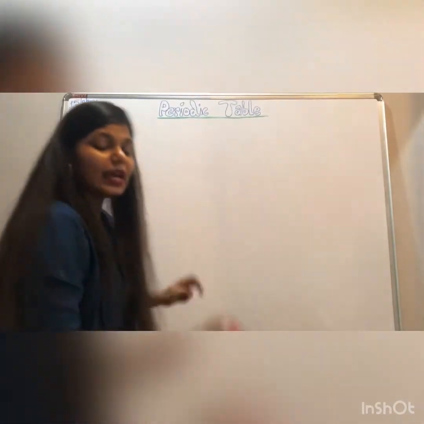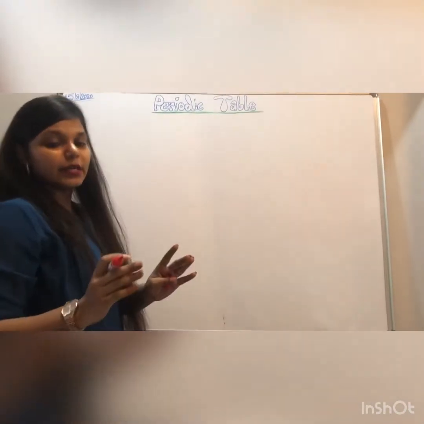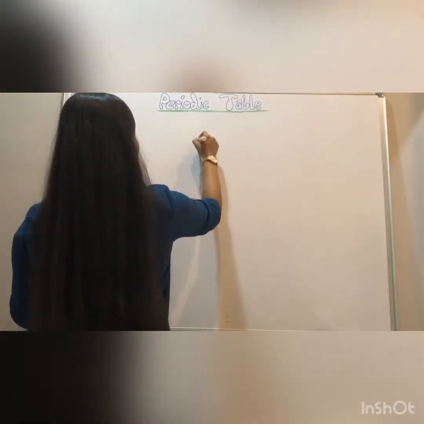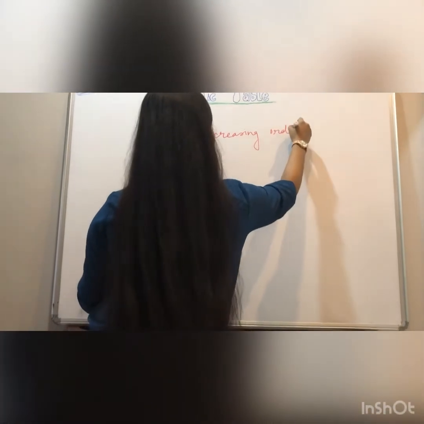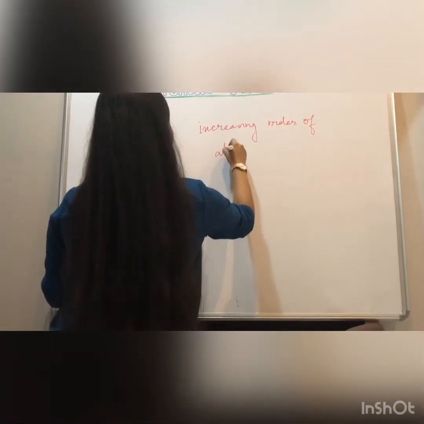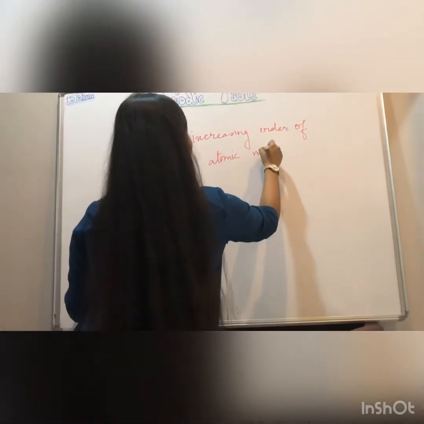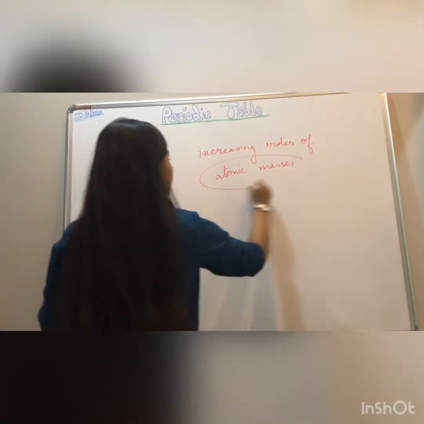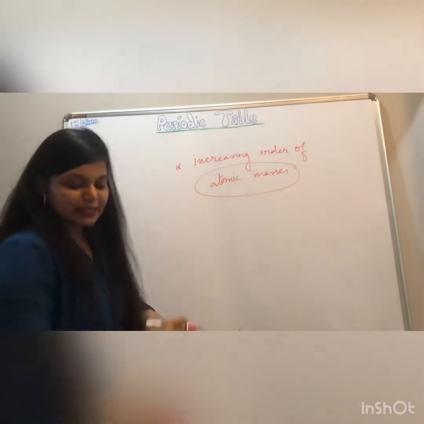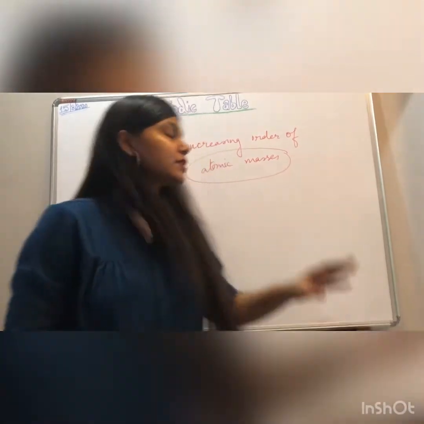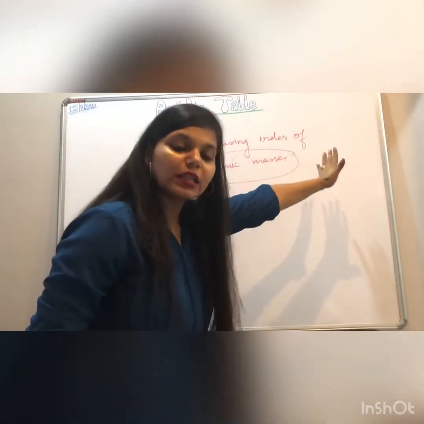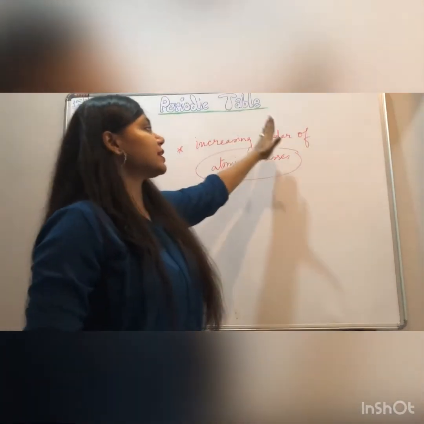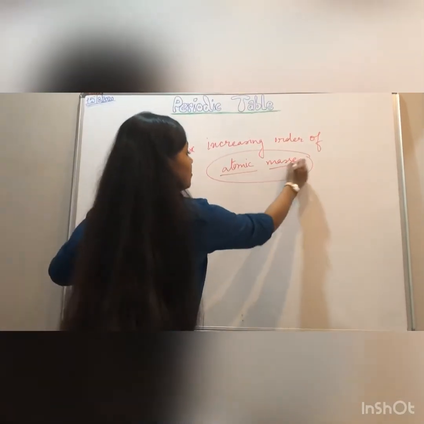Firstly, he arranged all the elements in increasing order of atomic masses. The first characteristic of Mendeleev's periodic table was that he arranged all the elements according to their increasing order of atomic masses.